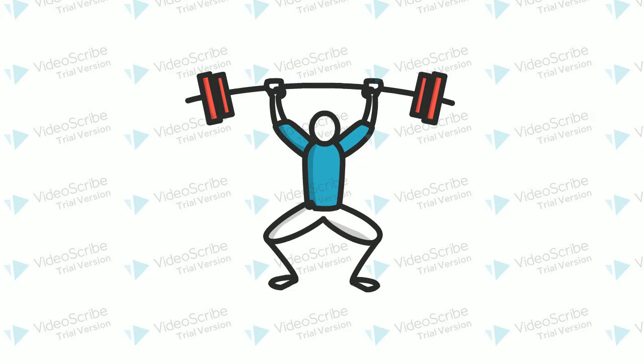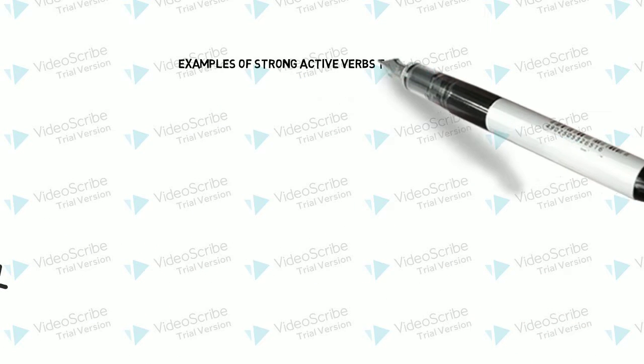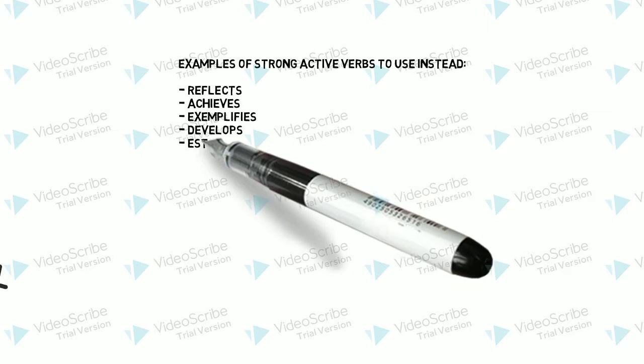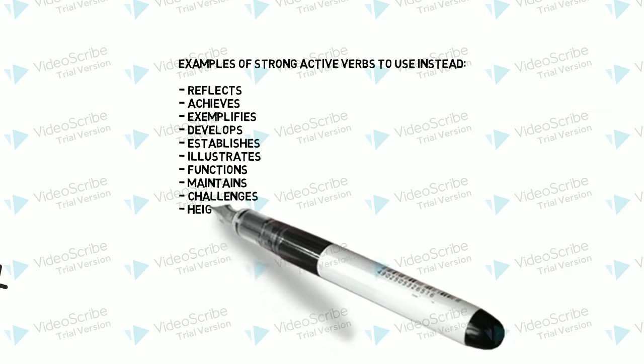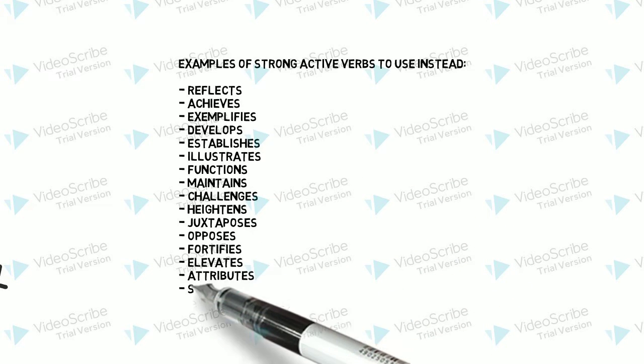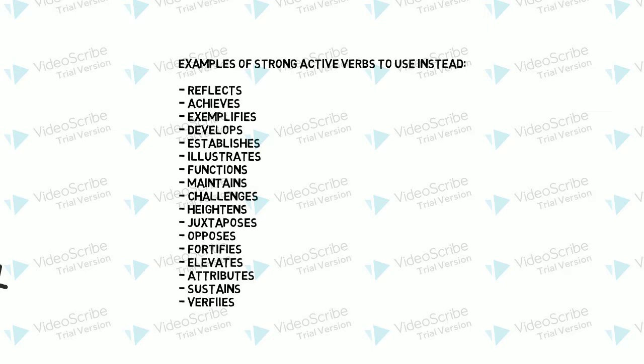So now that I've told you what not to do, this is what you should do. You should try to write with strong active verbs. These verbs are more analysis based, but verbs like reflects, fortifies, and illustrates are so much stronger than saying the author is saying this because.